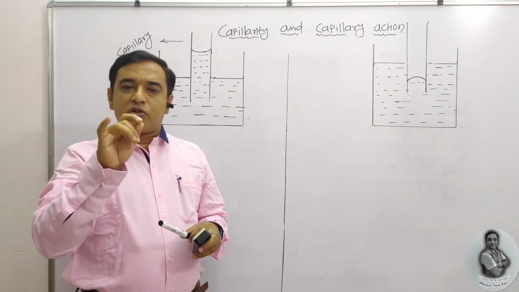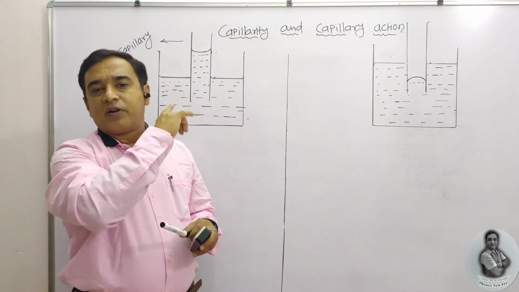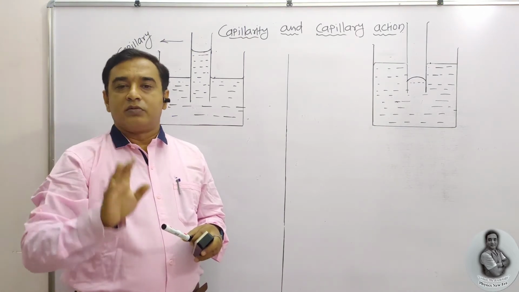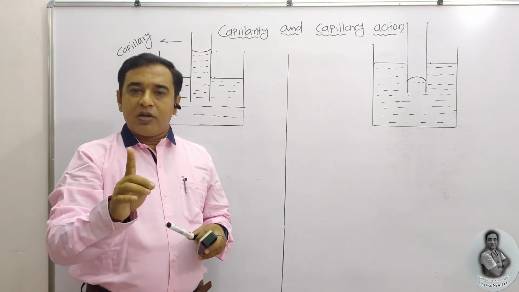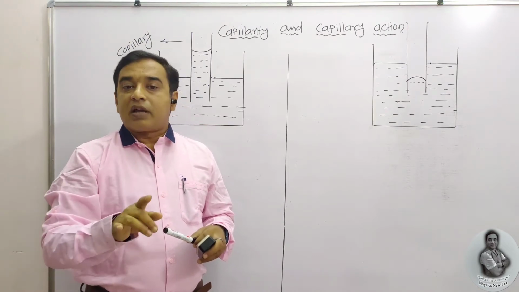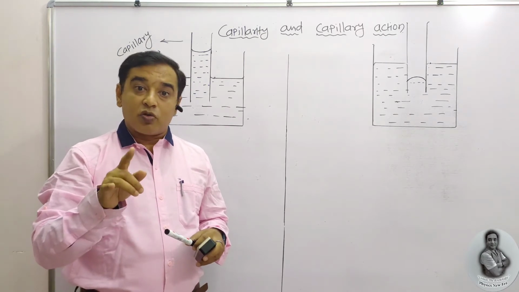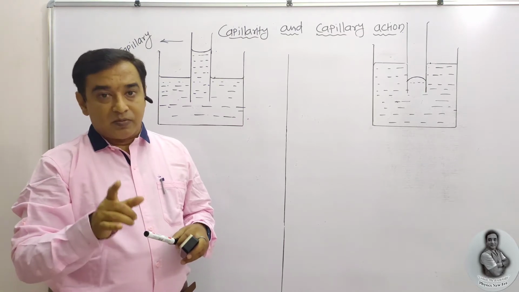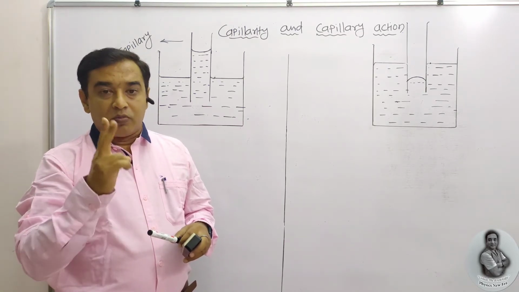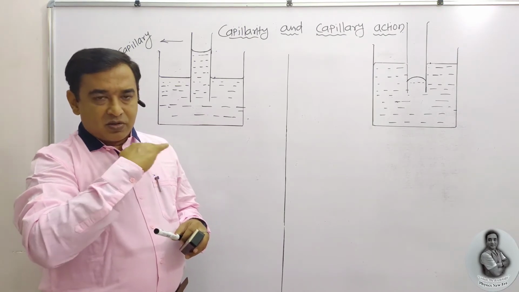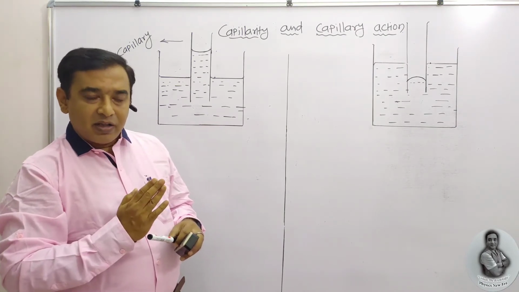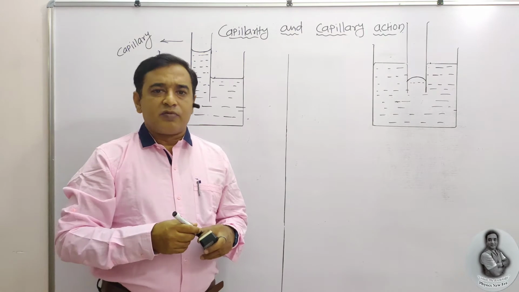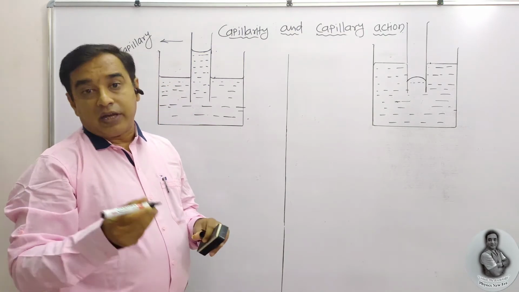So here I am going to mark points at four different positions and discuss the pressure at those points. But before that, once again, number 1: pressure at the concave side is greater as compared to the convex side. Once again, pressure at the concave side is greater as compared to the convex side. Number 2: at the plane surface, the pressure inside the liquid and outside in the air are equal. So let us consider the 4 points considering different examples.